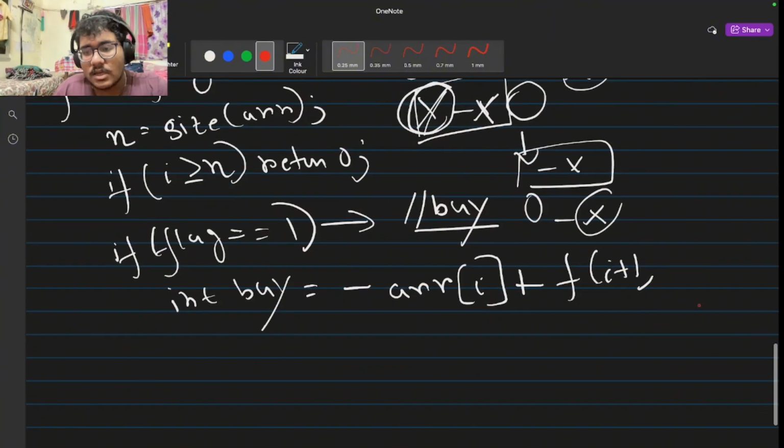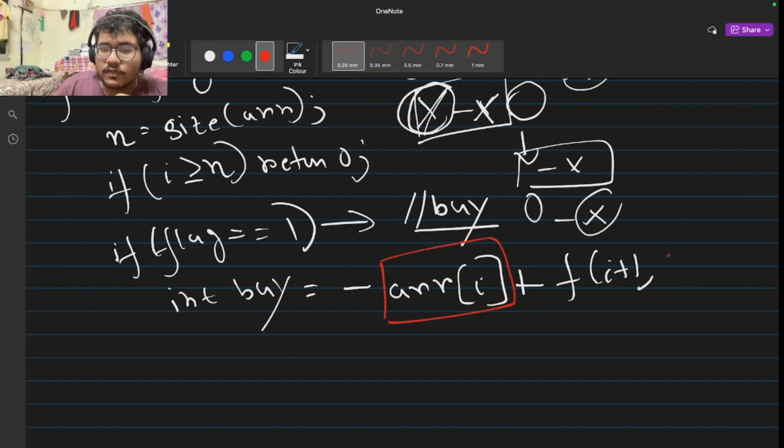As we are buying here, our flag value also needs to change. That's for the next transaction we are going to sell. We cannot buy because we already have a stock in hand, that is the ith stock that we just bought using array of I value. So the flag value will change to 0, then we can pass. And if we choose not to buy, the flag doesn't change.